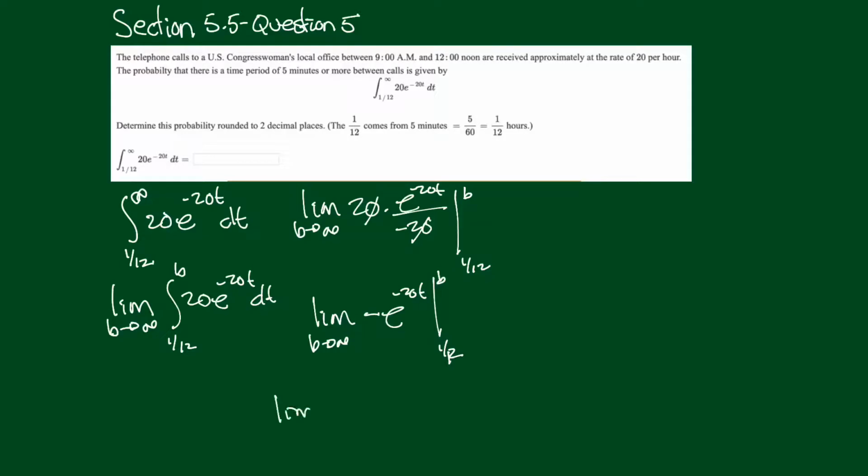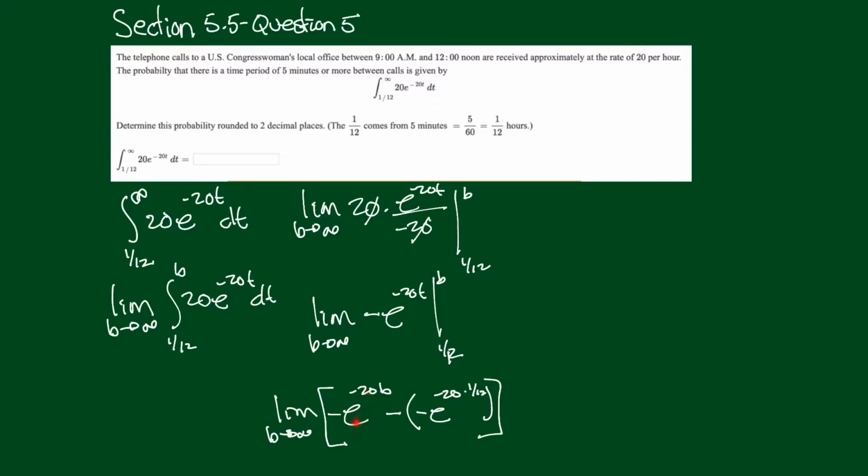So we'll have the limit as b goes to infinity of, all right, let's put in the b, so we'll get negative e to the negative 20b minus negative e to the negative 20 times 1/12. Now here's a question. Can you see what's going to happen to this one here as b goes to infinity? As b gets bigger and bigger, negative 20 times b is going to get bigger and bigger in the negative direction.